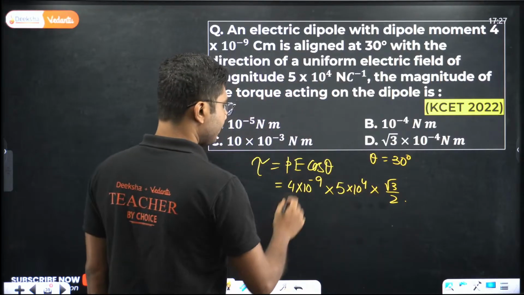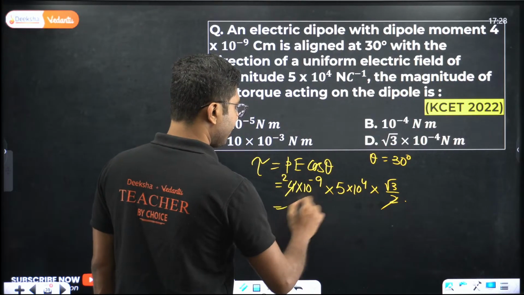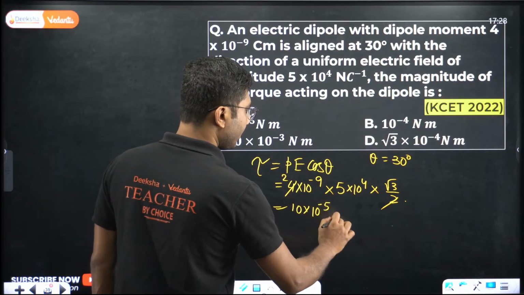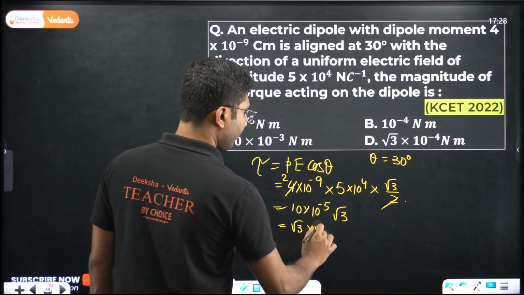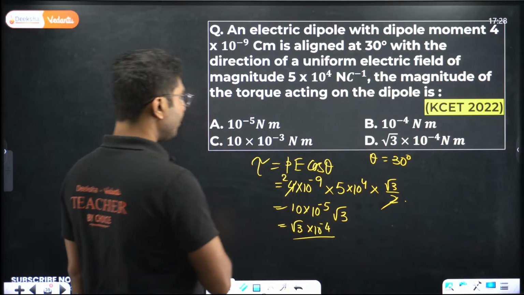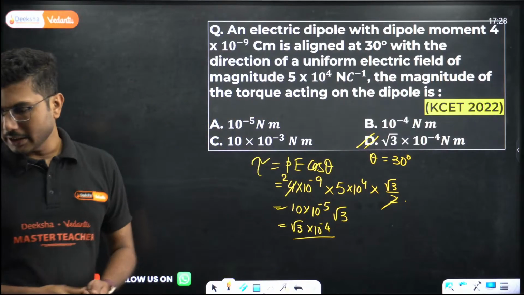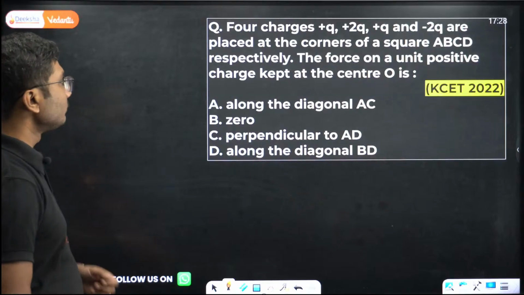Now you have to simplify. 2 fours are 8... 2 2s are 4, 2 5s are 10, 10 into 10 to the power of minus 5 into root 3, that is root 3 into 10 to the power of minus 4. So option D is correct answer. Okay, now let's move on.